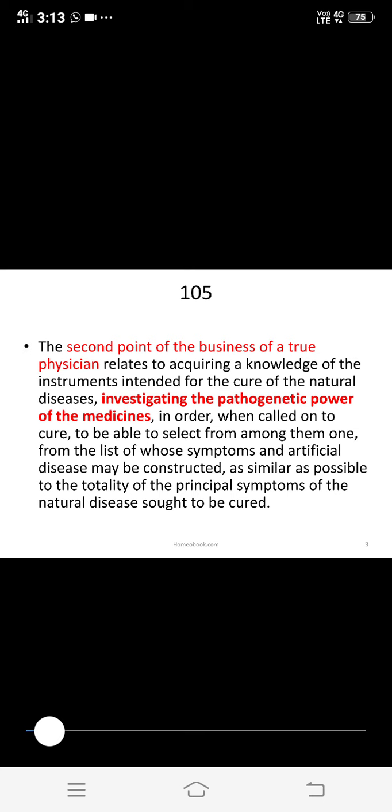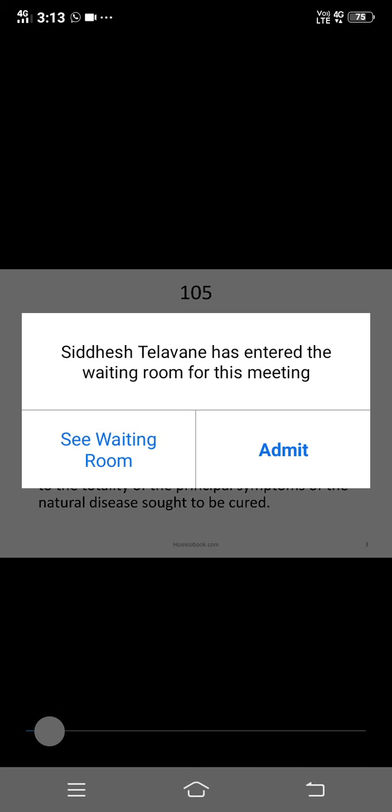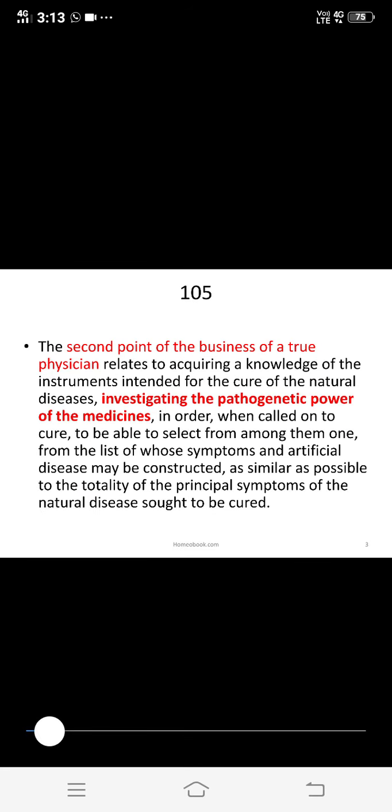Their pathogenetic power we must know, in order, when called on to cure, to be able to select from among them one from the list of whose symptoms an artificial disease may be constructed as similar as possible to the totality of the principal symptoms of the natural disease sought to be cured.